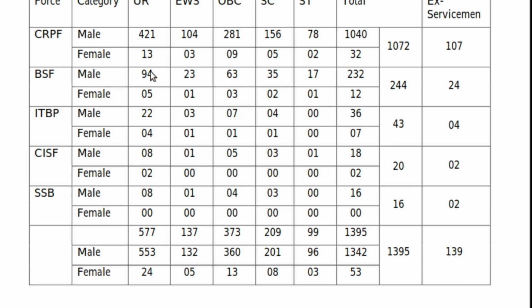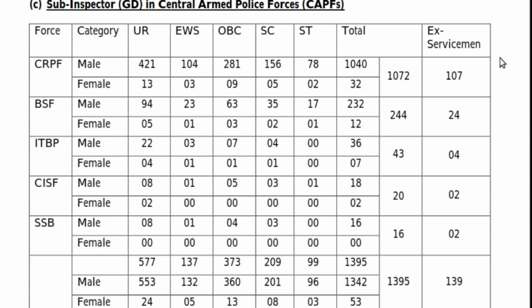in which CRPF has 1072 vacancies, BSF has 244 vacancies, ITBP has 43 vacancies, CISF has 20 and SSB 16. And even ex-servicemen, if you are an ex-serviceman, the vacancy for you in CRPF is 107, for BSF it's 24, for ITBP it's 4, CISF it's 2, SSB it's 2. So the total vacancy for ex-servicemen is 139.